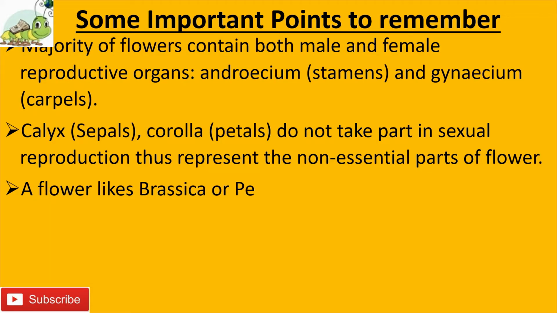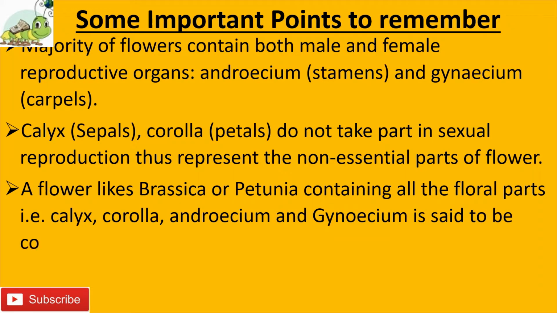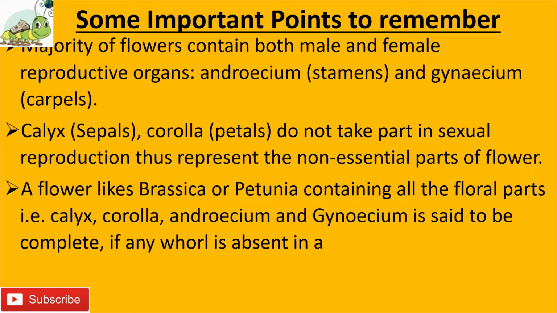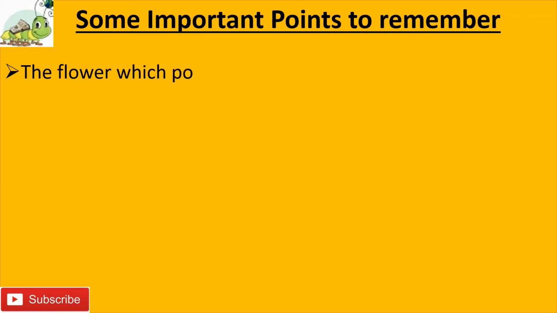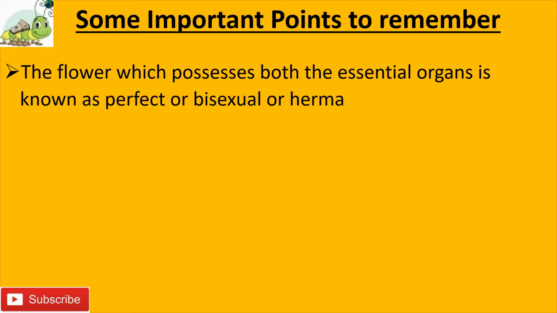A flower like brassica or petunia containing all the floral parts like calyx, corolla, androecium and gynoecium is said to be a complete flower. If any whorl is absent in a flower, it is called an incomplete flower. Fourth point, the flower which possesses both the essential organs is known as perfect or bisexual or hermaphrodite.